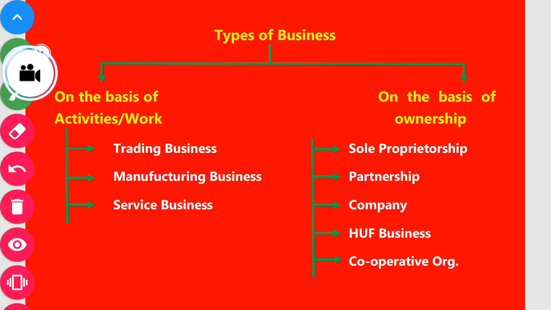So we need to discuss the sole proprietorship, partnership, and company. The sole proprietor business you have already discussed in 11th standard. The partnership and company accounts we will discuss in the 12th year, the current year syllabus. So first, the sole proprietor business.